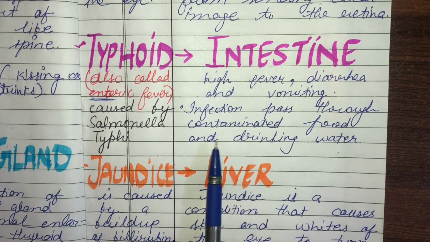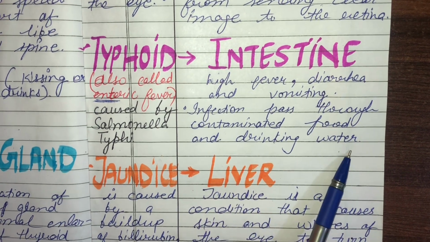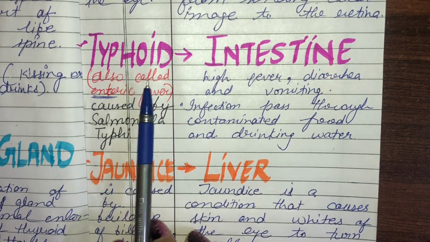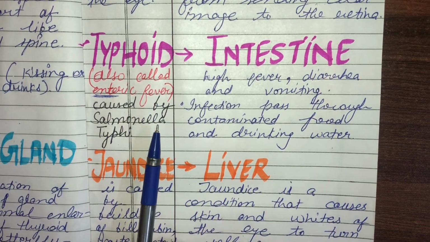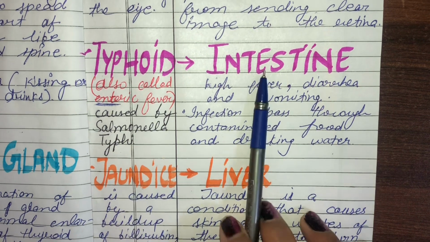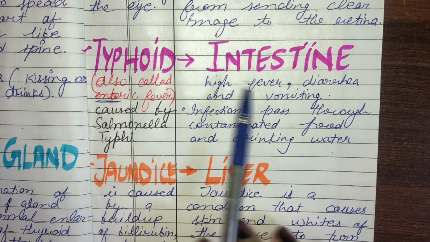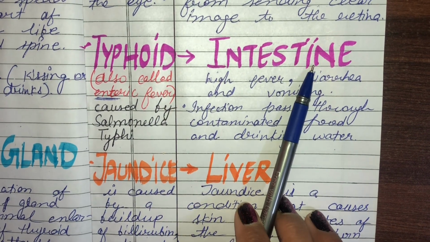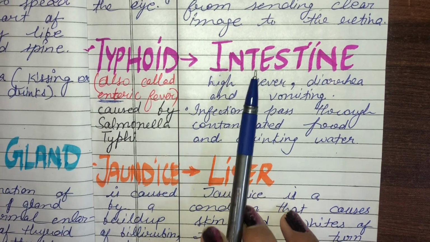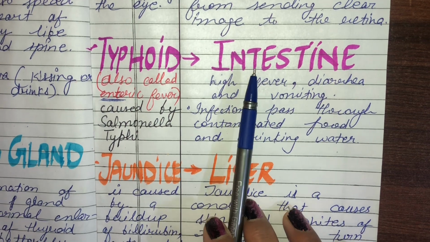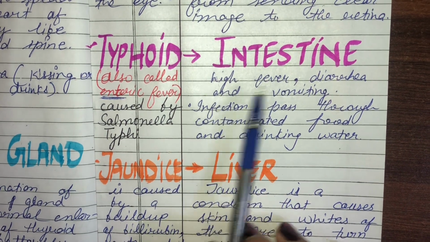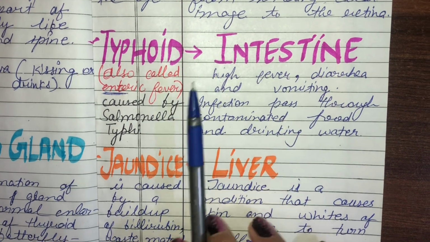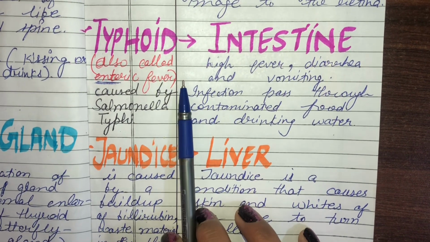Whenever a person drinks contaminated water or eats contaminated food, the food comes into the stomach and is then sent to the intestine. So here is the intestine. The contaminated food inflames the intestine. That's why the signs and symptoms are related to the gastrointestinal area, that is high fever, diarrhea and vomiting. Due to vomiting, dehydration also occurs.